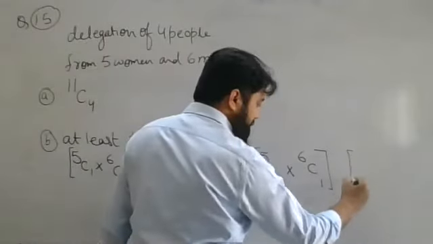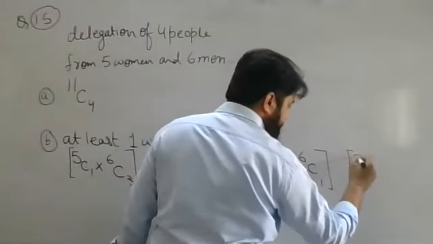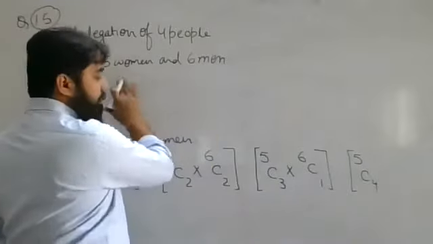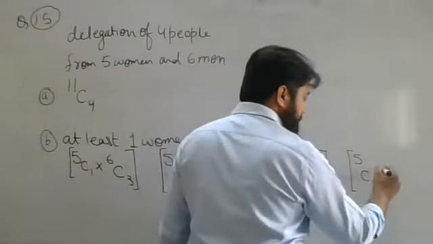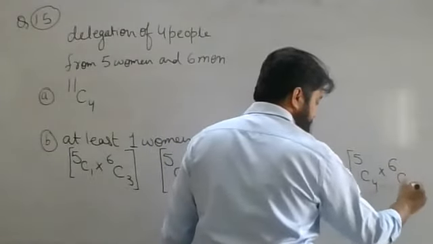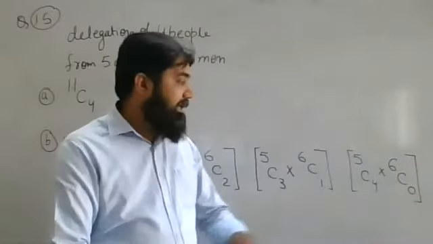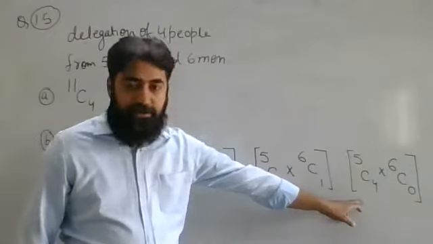Last one, I'm selecting all from here, 5C4. All of them are selected from women. You can leave it like that, or write 6C0, but writing 6C0 is not necessary.